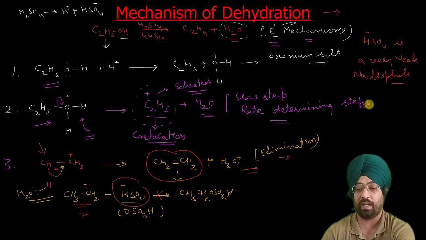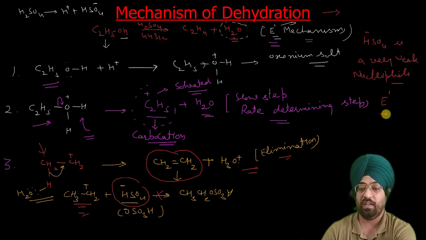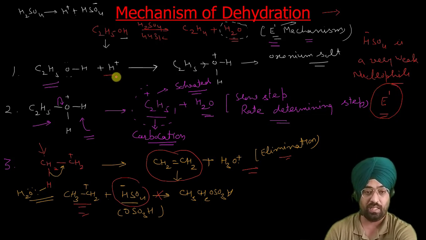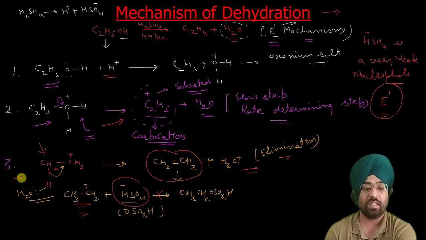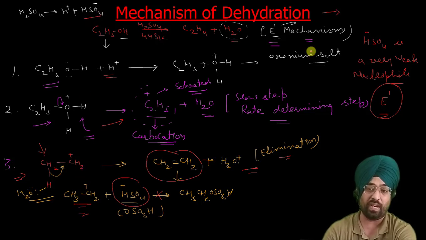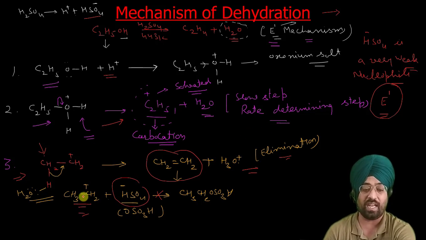So this mode of mechanism is called the E1 mechanism, the unimolecular elimination mechanism. It is quite simple. First step is protonation, second step is generation of carbocation, and third step is elimination. This could also have been attacked by that nucleophile, but the counter ion here is HSO4 negative, and it is a very weak nucleophile, so its attack on this carbocation is very unlikely, so this does not form here.